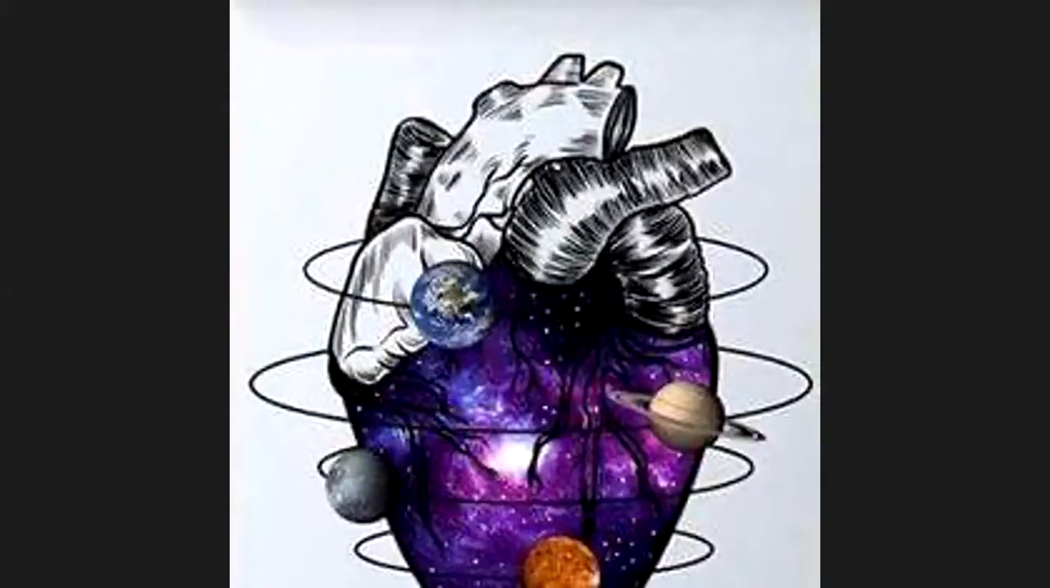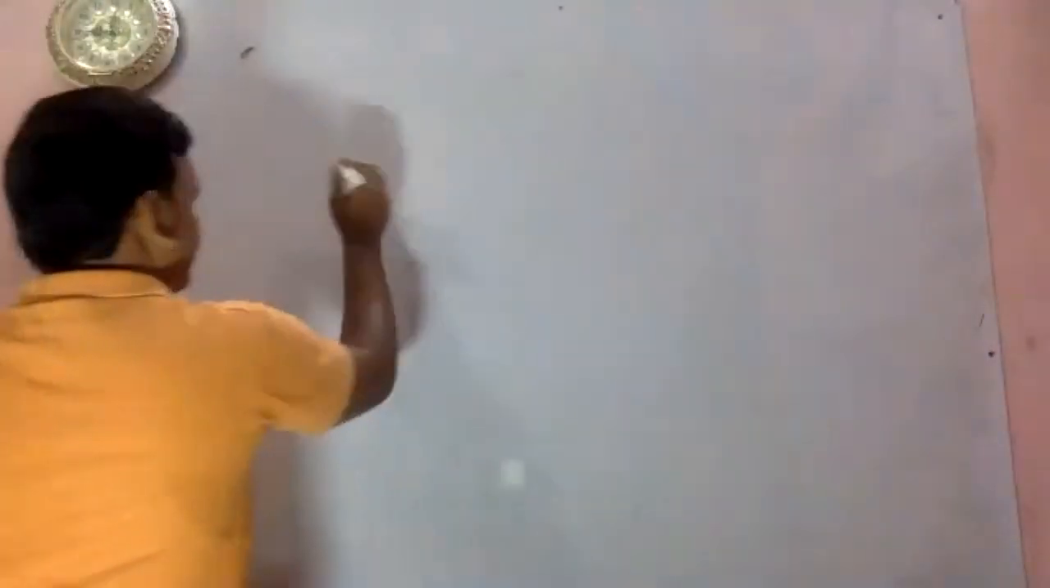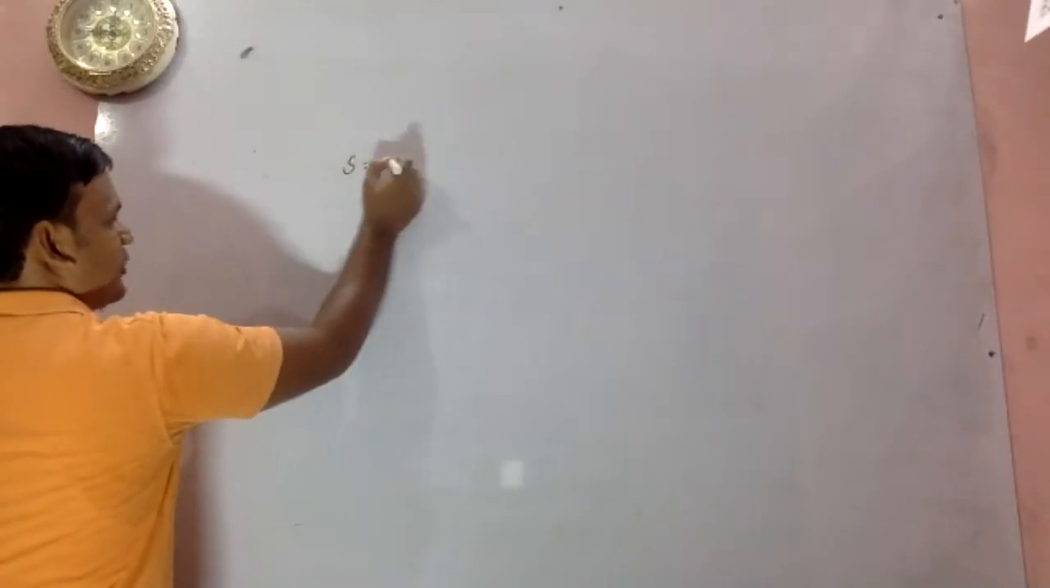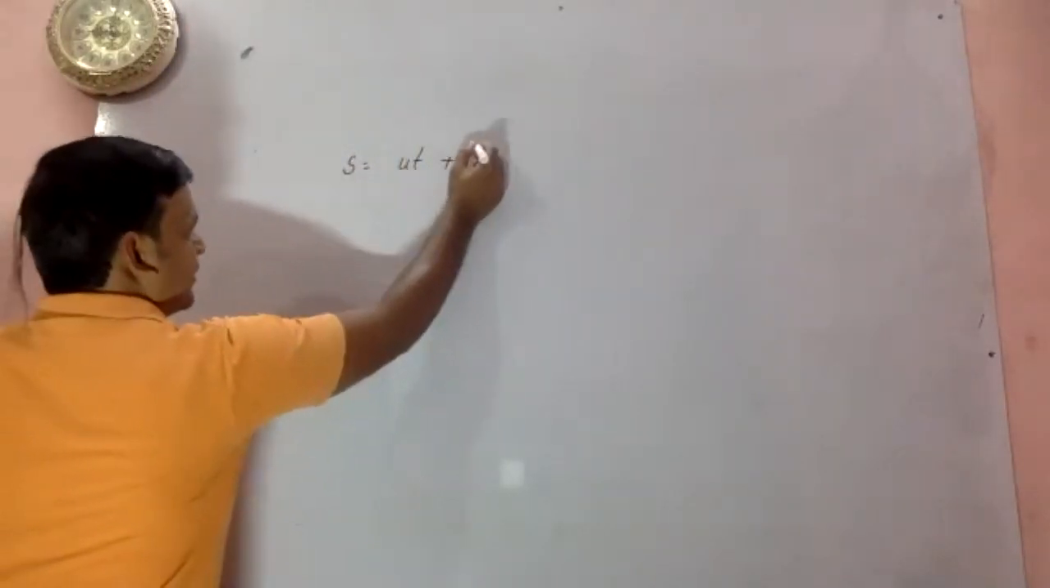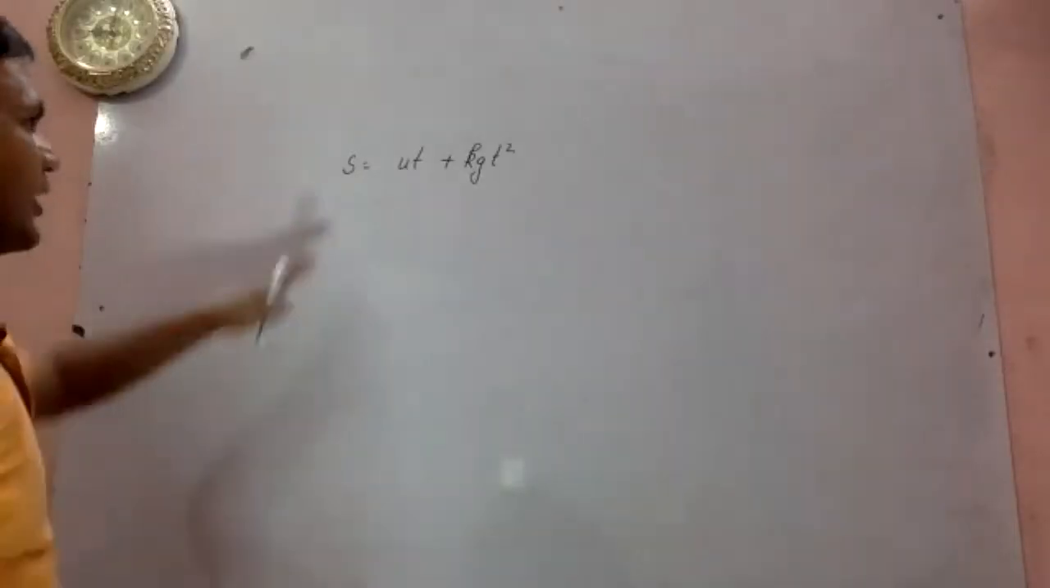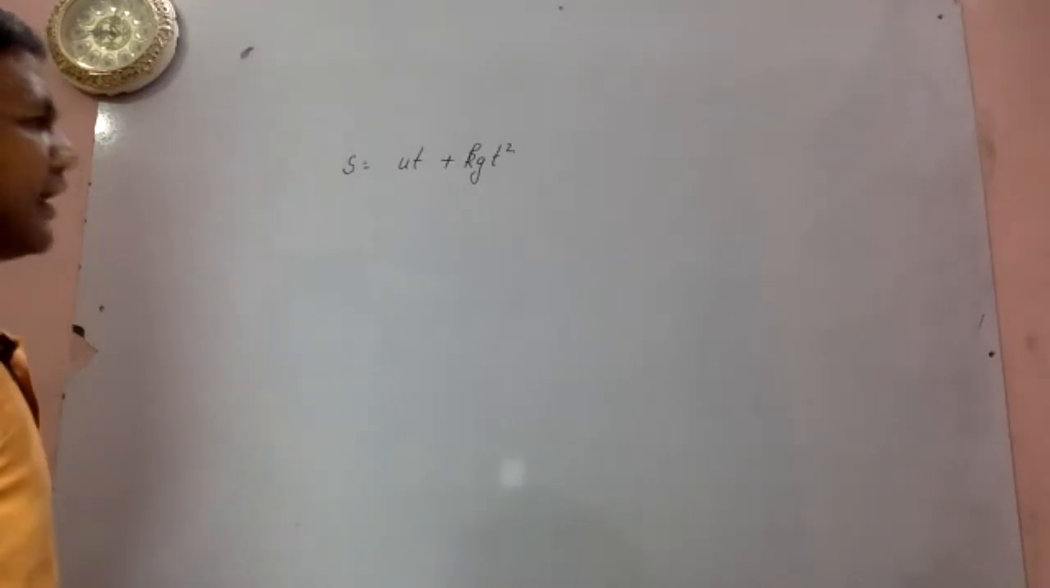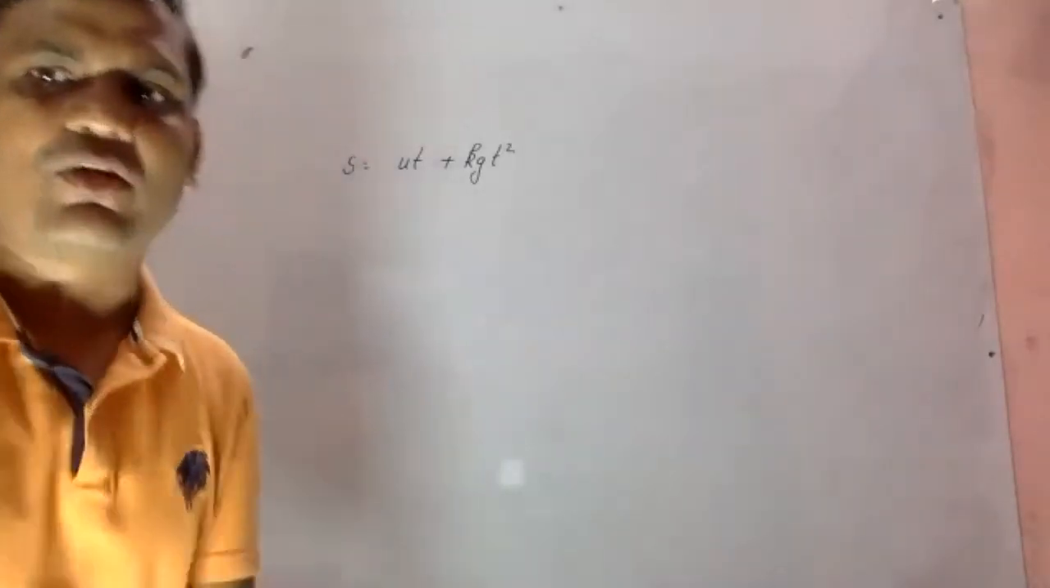Okay. So what question I have given is that you have to check the correctness of the formula S is equal to ut plus half gt square. That one, na? Okay, so for that, what you need to do? This question was given: S is equal to ut plus kgt square, and the k was a dimensionless constant.